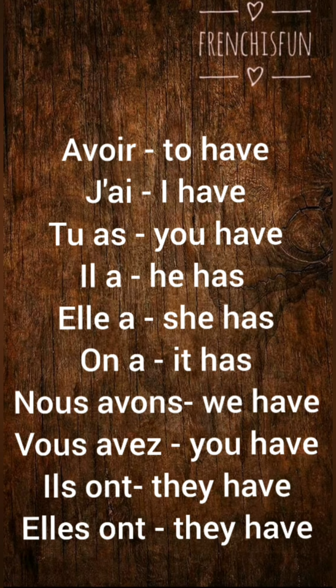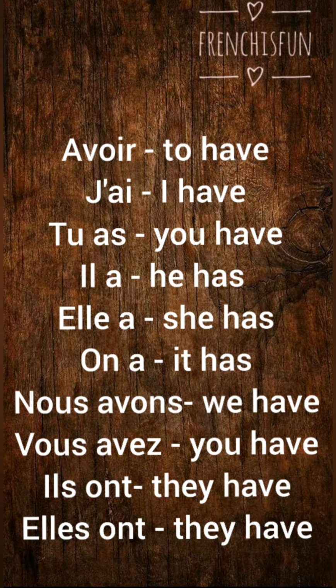Alright. So nous avons is we have. Vous avez is you have. Ils ont or elles ont is they have. Ils, plural, is for masculine gender. Elles, plural, is for feminine gender. Let's say it once again. So j'ai is I have, tu as, il a, elle a, on a, nous avons, vous avez, ils ont, and elles ont.